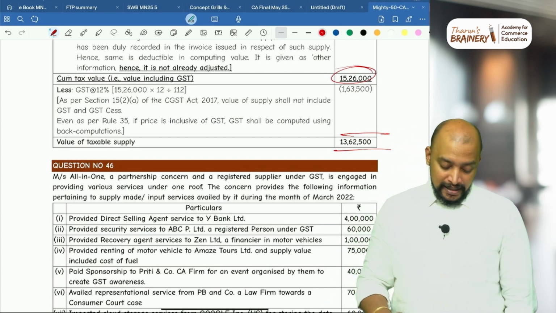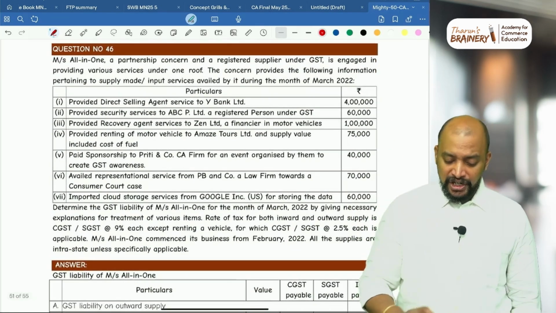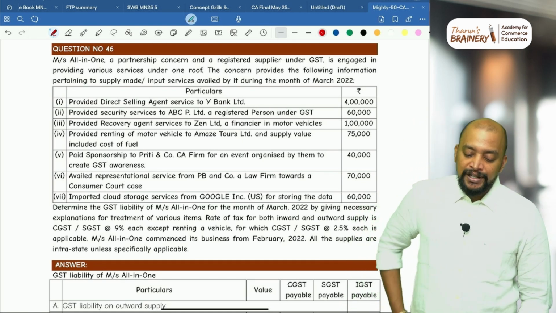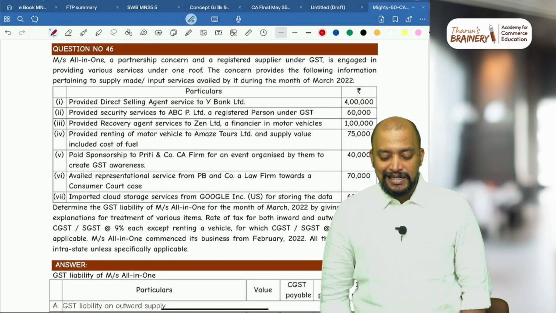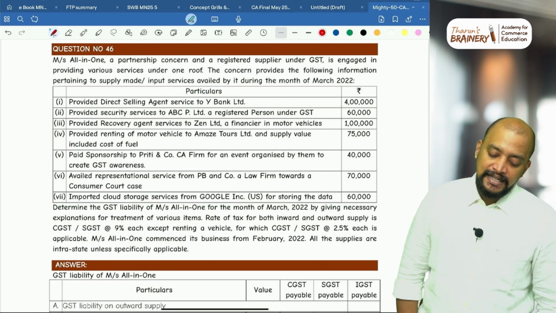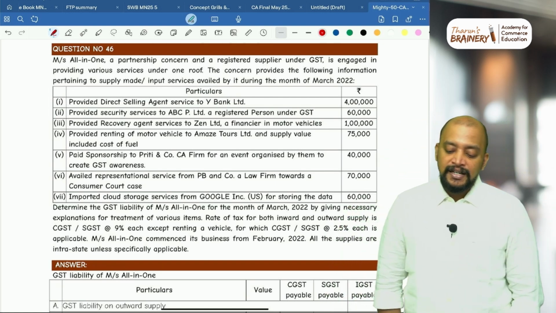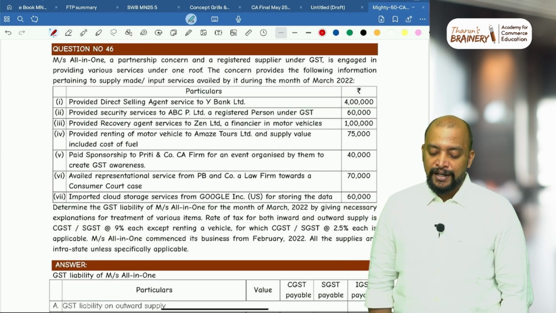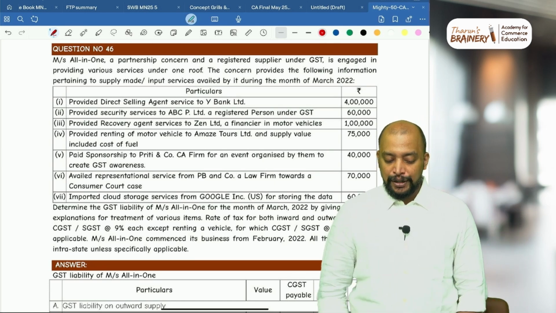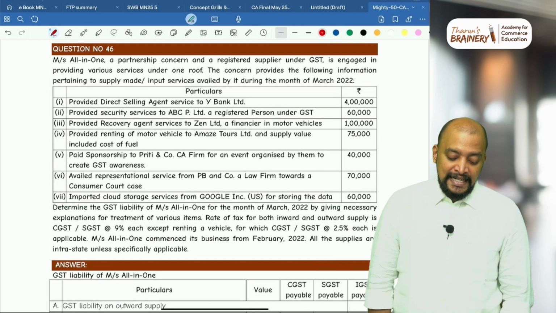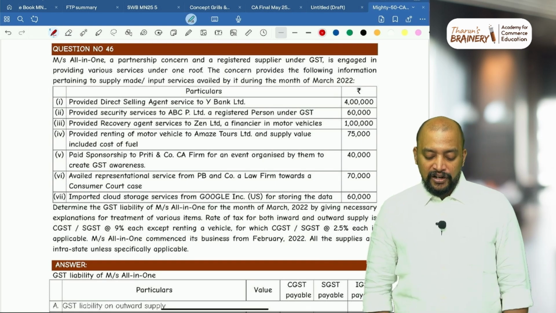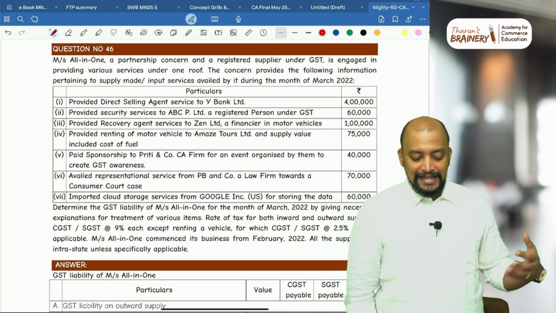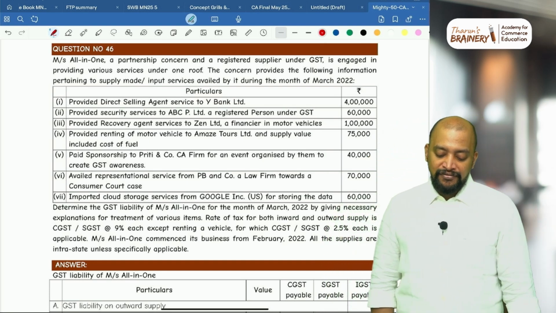Okay, then next one, see question number 46. Measures All-in-One, a partnership concern and a registered supplier under GST, is engaged in providing various services under one roof. The concern provides the following information pertaining to supply made or input service availed by it during the month of March 2022. They have given some 7 transactions. Determine the GST liability of Measures All-in-One for the month of March 2022 by giving necessary explanations for treatment of various items.